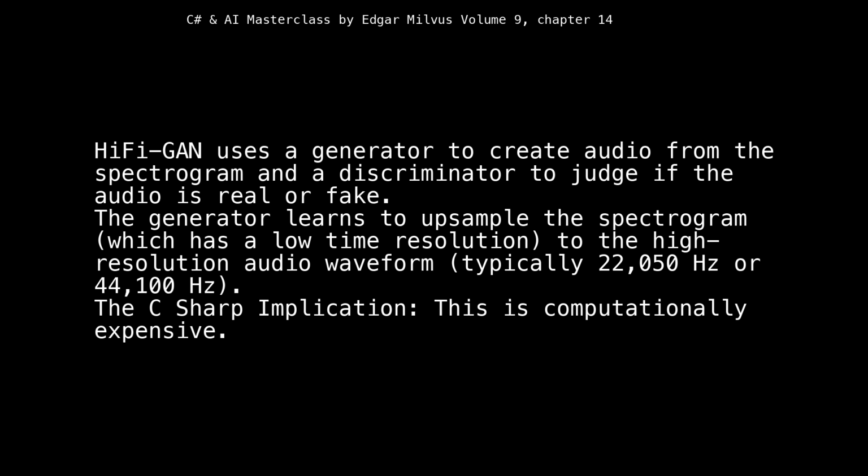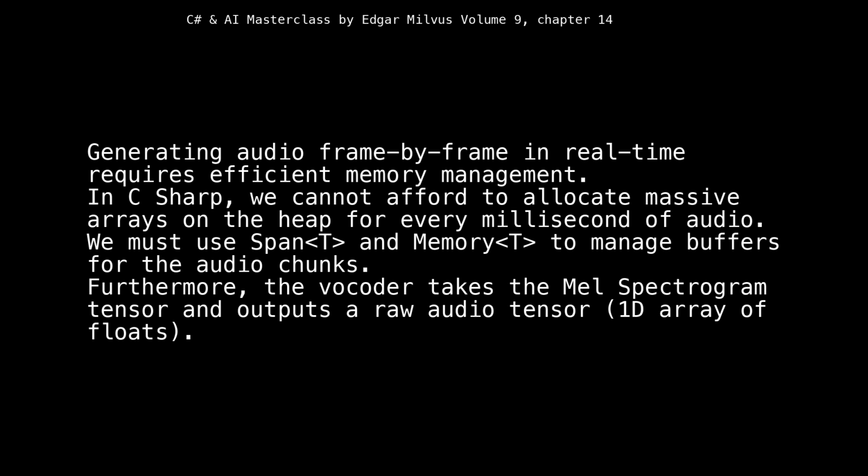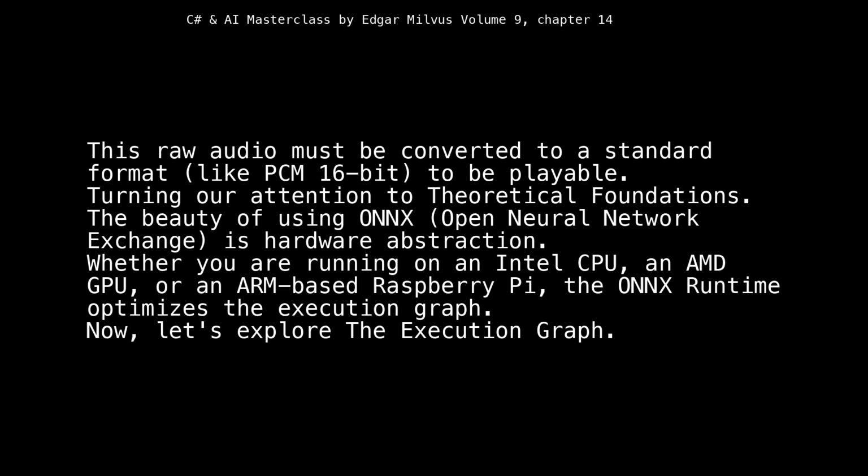The C# implication: this is computationally expensive. Generating audio frame by frame in real time requires efficient memory management. In C#, we cannot afford to allocate massive arrays on the heap for every millisecond of audio. We must use Span<T> and Memory<T> to manage buffers for the audio chunks. Furthermore, the vocoder takes the MEL spectrogram tensor and outputs a raw audio tensor, a 1D array of floats. This raw audio must be converted to a standard format, like PCM 16-bit, to be playable.